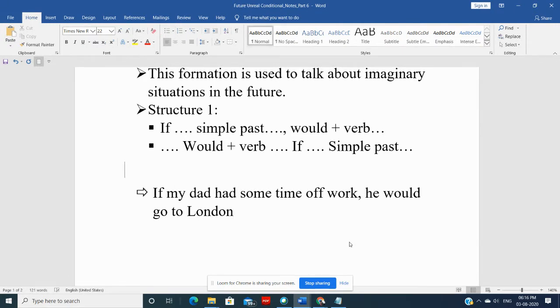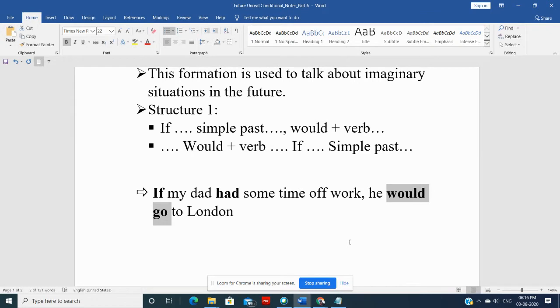See, here, as you can see, if and simple past. If my dad had some time, possession form, but in the past. If my dad had some time off work, he would go to London. Means if he had some time, but he didn't have time, and that's why he couldn't go to London.